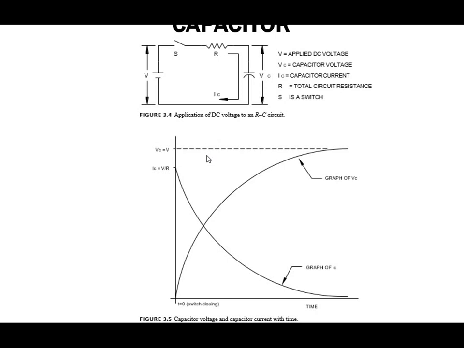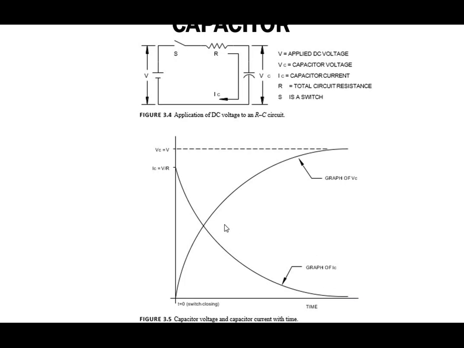And this is the graphical representation of the current IC and the voltage VC across the capacitor C. So this is the graph of VC, meaning the capacitor voltage. This is the graph of IC, the capacitor current.